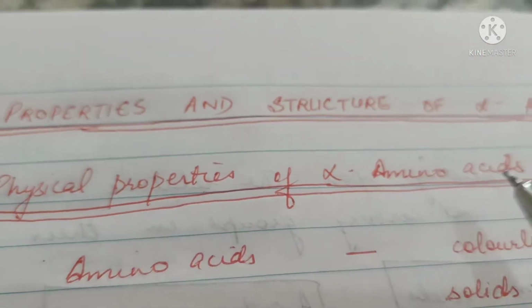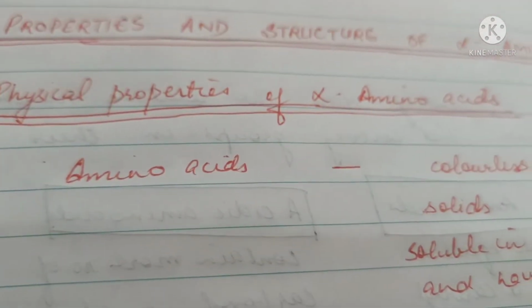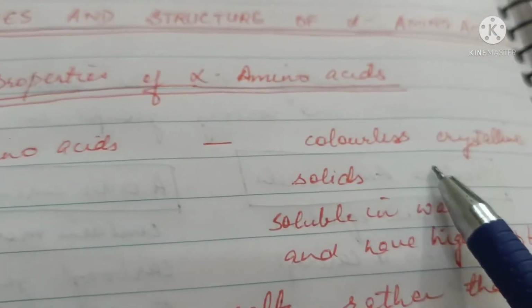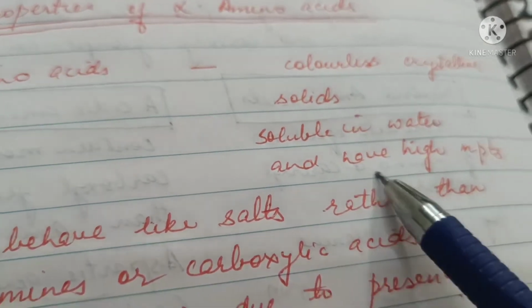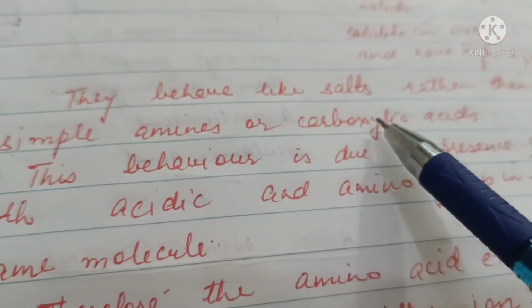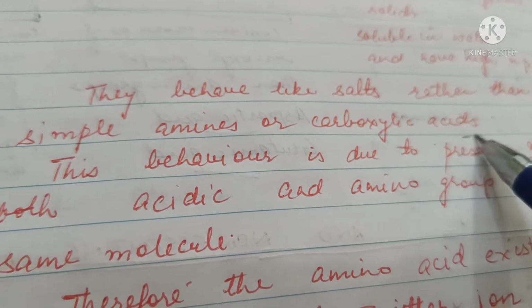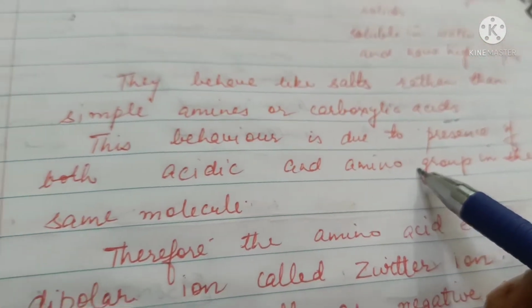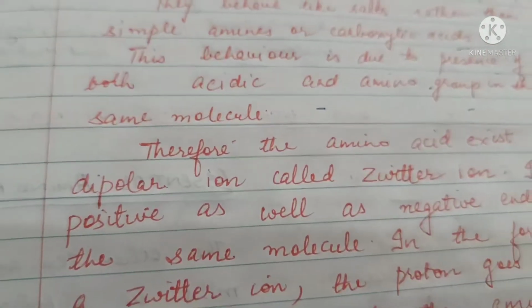Properties and structures of alpha amino acids. Physical properties of alpha amino acids. The amino acids are colorless crystalline solids, soluble in water, and have high melting points. They behave like salts rather than simple amines or carboxylic acids. This behavior is due to the presence of both an acidic and an amino group in the same molecule.